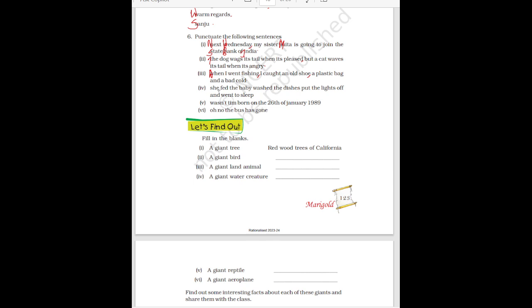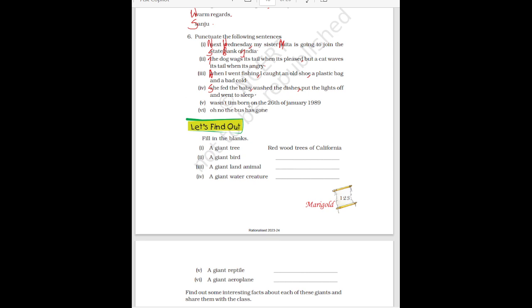The next is she fed the baby, washed the dishes, put the lights off, and went to sleep. Here S will be capital. Then after baby you have to put comma. Then after dishes also you have to put comma. Then after sleep you have to put full stop.